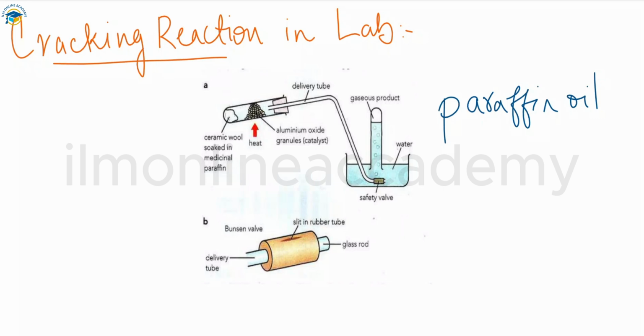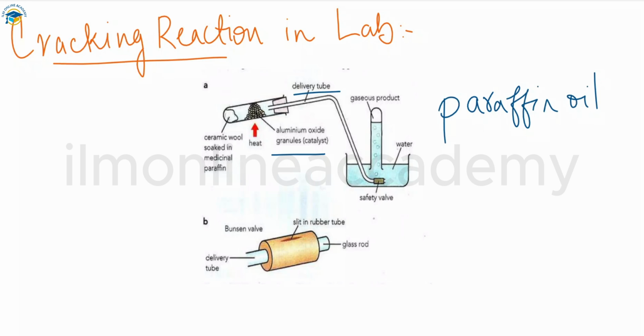The catalyst is heated strongly first and then the paraffin. So we have paraffin vapors that pass over the catalyst. You can see here this delivery tube. Whenever you heat the catalyst that is present here, the vapors pass over the catalyst that is kept hot, so the gases produced in the cracking reaction can be collected in the test tubes.